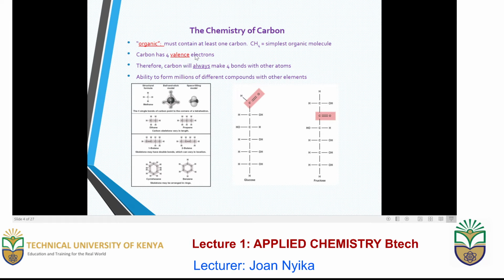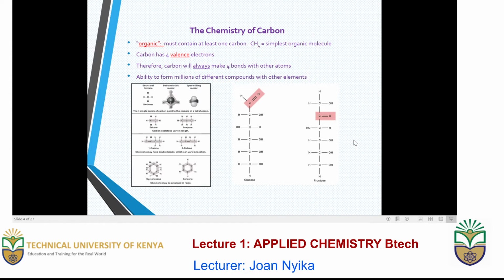Carbon, usually in its valence, has got 4 valence electrons. Therefore, it can form 4 bonds for it to gain an octet state, or what we are calling the stable state, as is the case in noble gases. This ability to form 4 bonds with other compounds, due to the fact that it has got 4 valence electrons, makes it form different compounds with other elements.